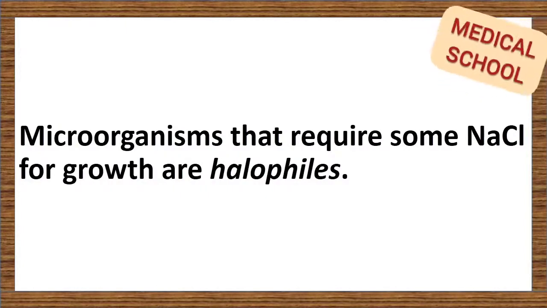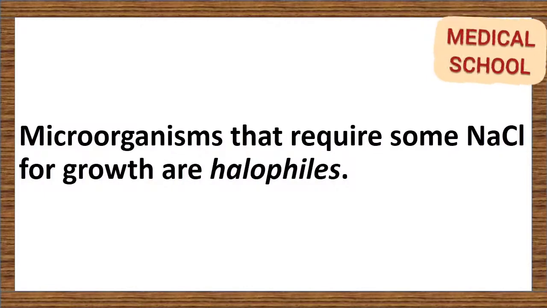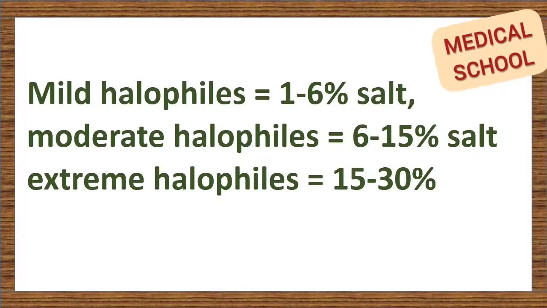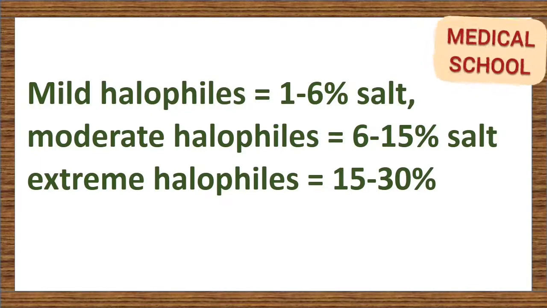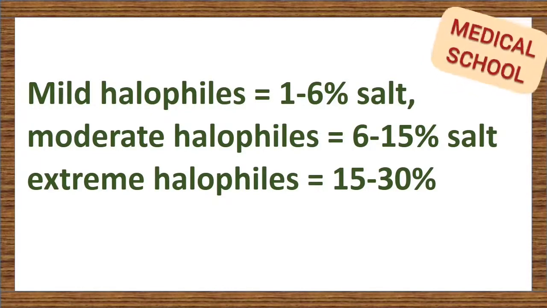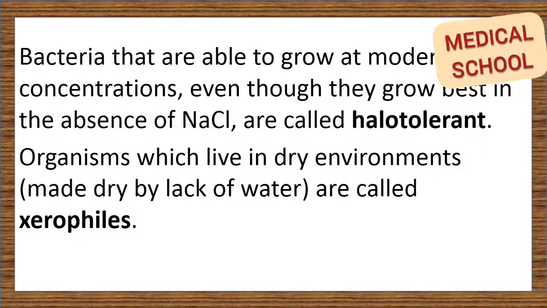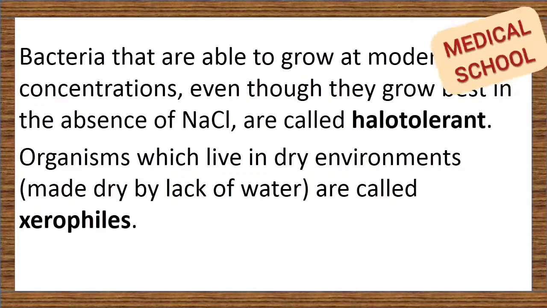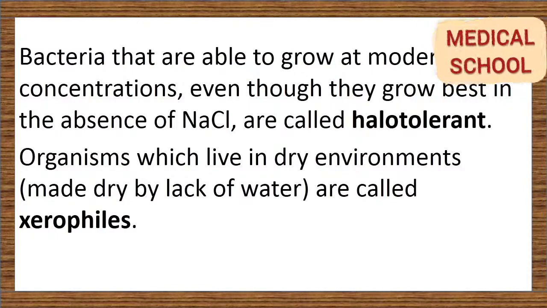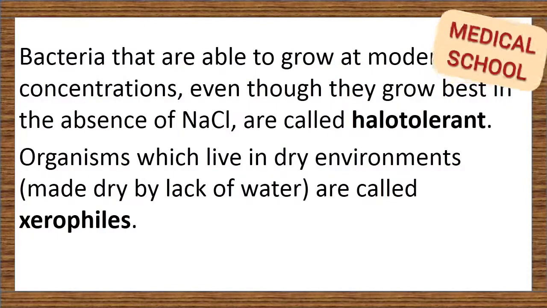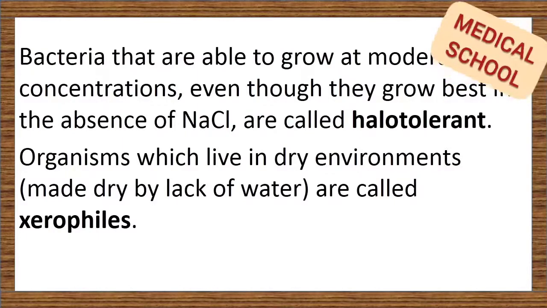Microorganisms that require some sodium chloride for growth are halophiles. Mild halophiles require 1 to 6% salt. Moderate halophiles require 6 to 15% salt. Extreme halophiles require 15 to 30% salt. Bacteria that are able to grow at moderate salt concentrations, even though they grow best in the absence of NaCl, are called halotolerant. Organisms which live in dry environments are called xerophiles.